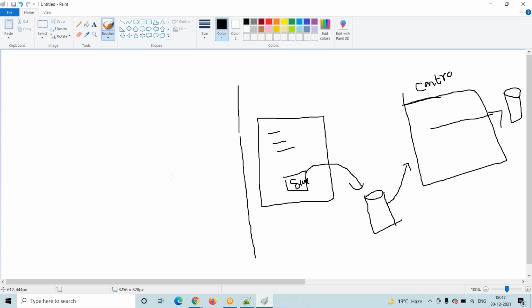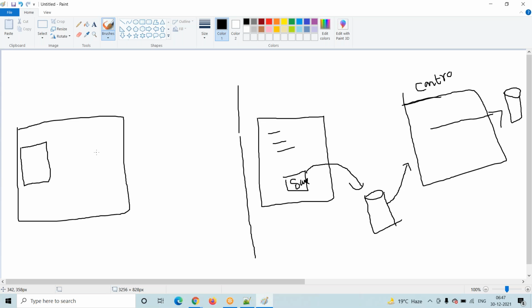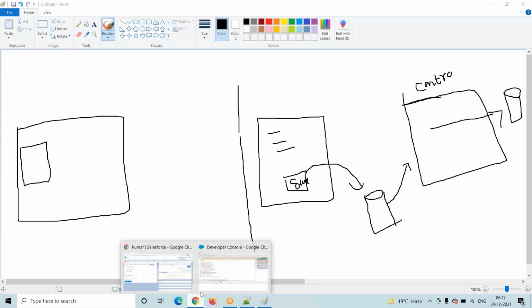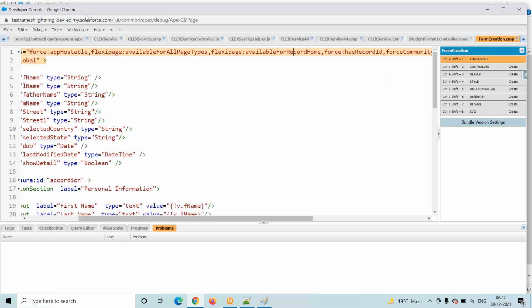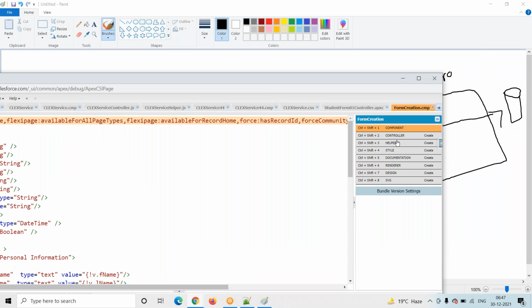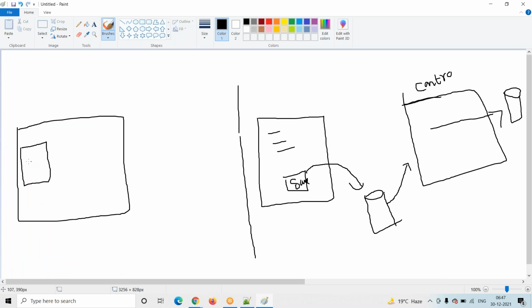Okay. Now coming to the Lightning component. So this is my Lightning component. In this Lightning component, how many items are there? This is the component, right? Here you have to observe: component is there, controller is there, helper is there, style is there. Where are we writing the tags, the input text tag, declaring the variables? We are doing that at the component level, right?